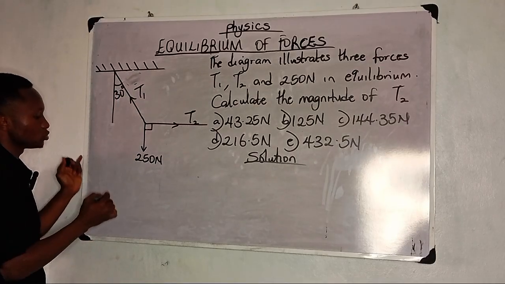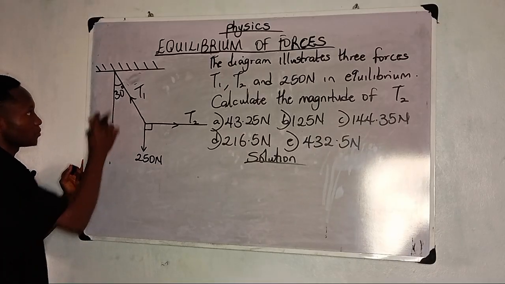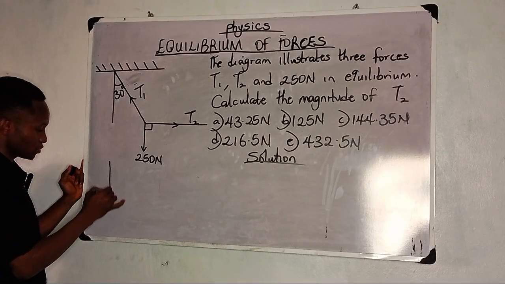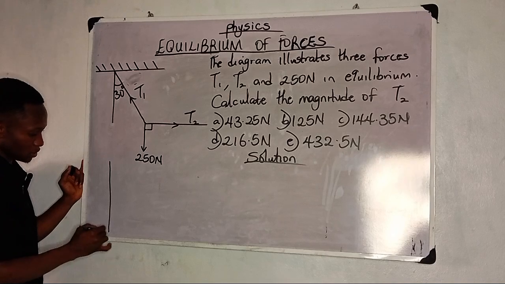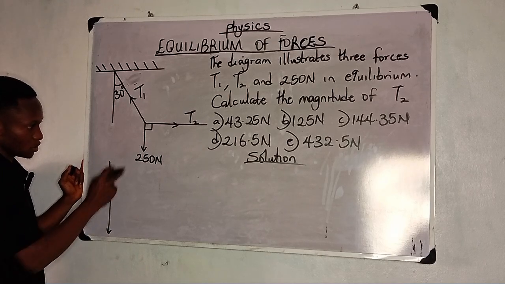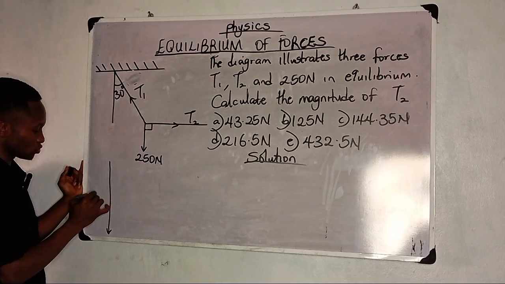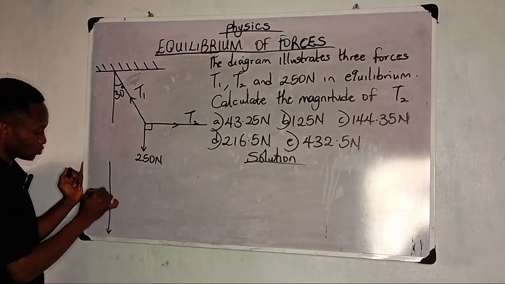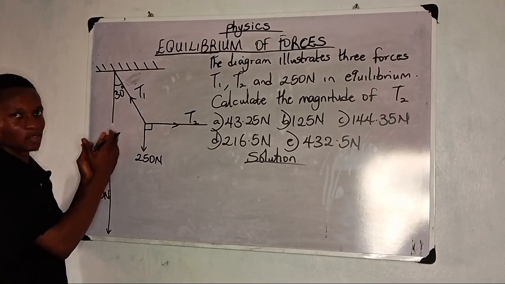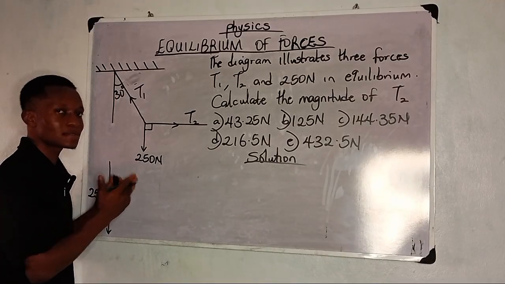Now, if I want to use this and solve, it's very simple. All I need to do is create my diagram just like the way it is in the vertical. I have something like this. Here will be pointing downwards and I will use it as my 250 newton. Remember I said the weight of a body always acts downwards.